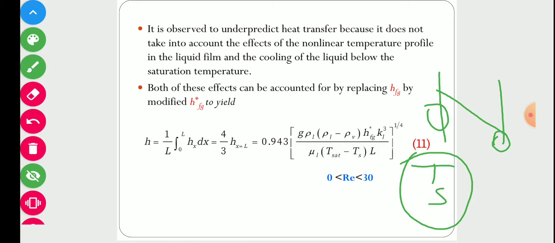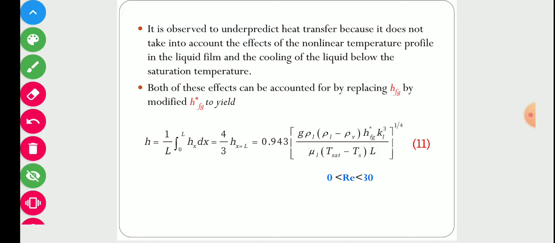So to compensate for these factors, instead of h_fg we use h*_fg. So this h_fg is the heat of condensation, and this h*_fg is the corrected heat of condensation. So here we are doing nothing, just replacing this h_fg by h*_fg.